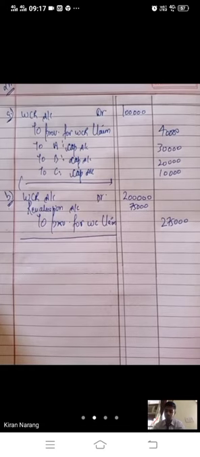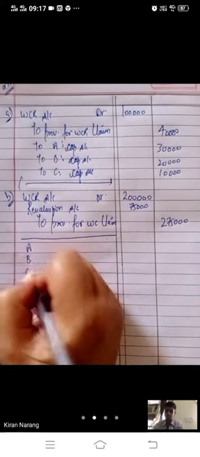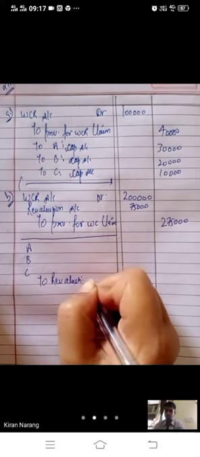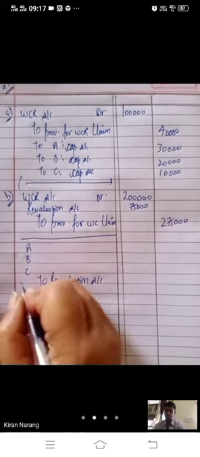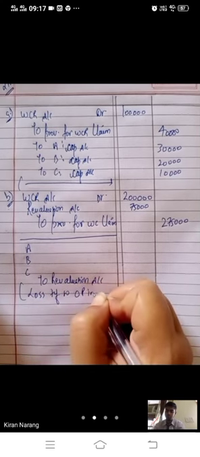Now this is a loss on revaluation, and you have to write off this loss to old partners in old ratio. This revaluation account loss is transferred to old partners in old ratio.